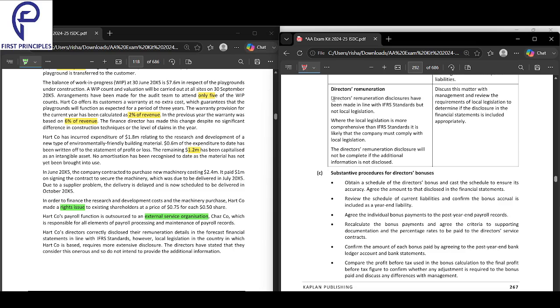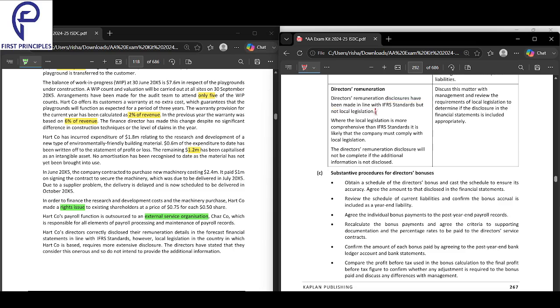Next, director's remuneration. Hardco directors disclose the remuneration details in the financial statements in accordance with IFRS. However, local legislation in the country in which Hardco operates requires more extensive disclosures. The directors have stated that they consider this onerous and so do not intend to provide additional information. So the remuneration disclosures have been made in line with IFRS but not local legislation. So what is the risk here?